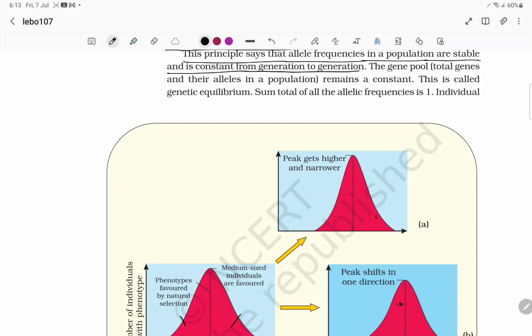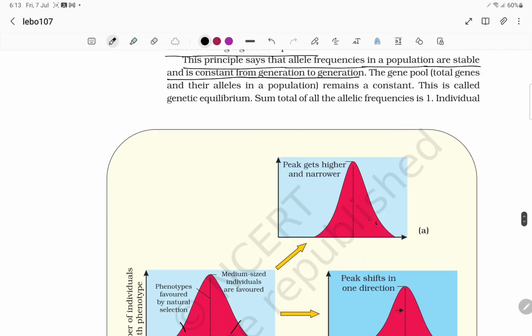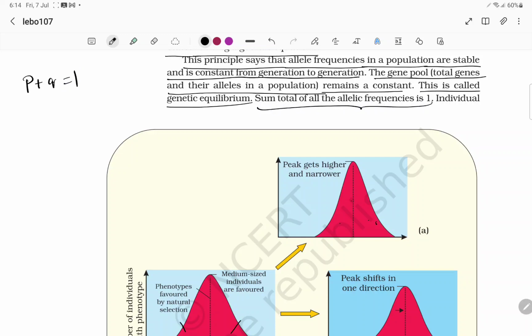The gene pool, that is the total genes and their alleles in the population, remains constant. This is called genetic equilibrium, which means P plus Q is equal to 1. The sum total of allelic frequencies is 1.